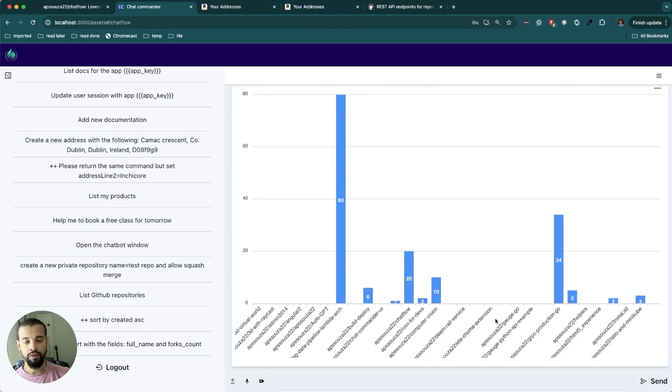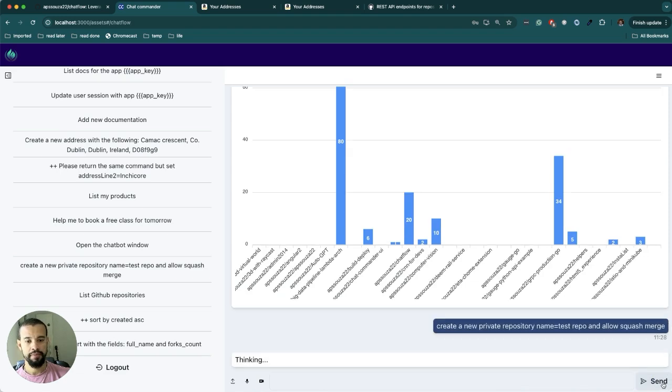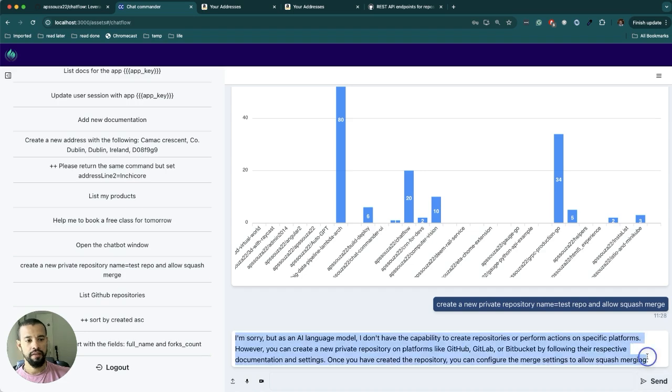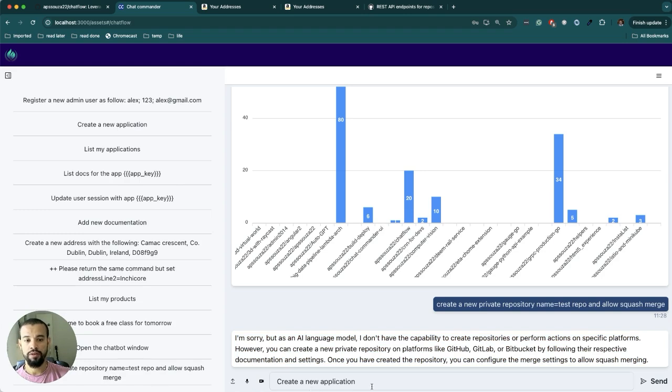Another thing, to illustrate how this is set up and how it performs those actions, I will try the following example: create a new private repository using GitHub. However, our system doesn't know how to create a new repository, because we haven't added documentation that explains how to perform this type of request. I will illustrate how to do that. To illustrate that, I'll have to create a new application first.